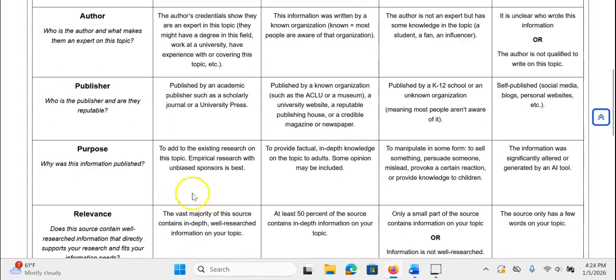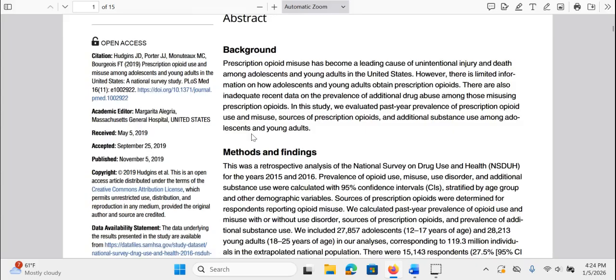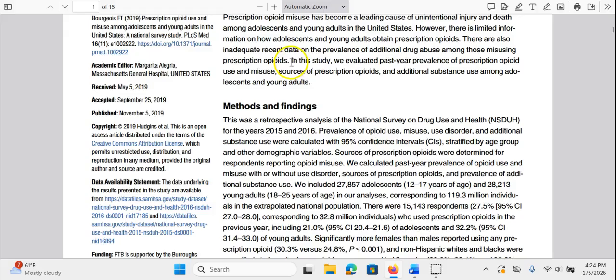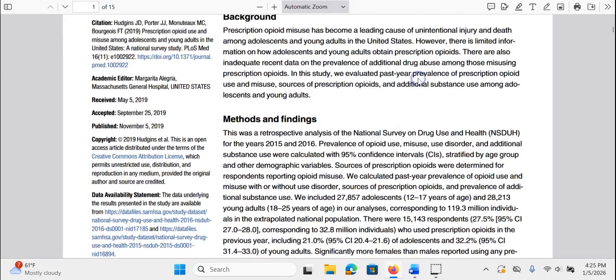Let's take a look at the purpose. Why was it published? The best option would be to add to the existing research on this topic, empirical research without biased sponsors. We figure that out by looking at the abstract. This abstract is quite long, but they say, in this study we evaluated past year prevalence of prescription opioid use and misuse among adolescents and young adults.